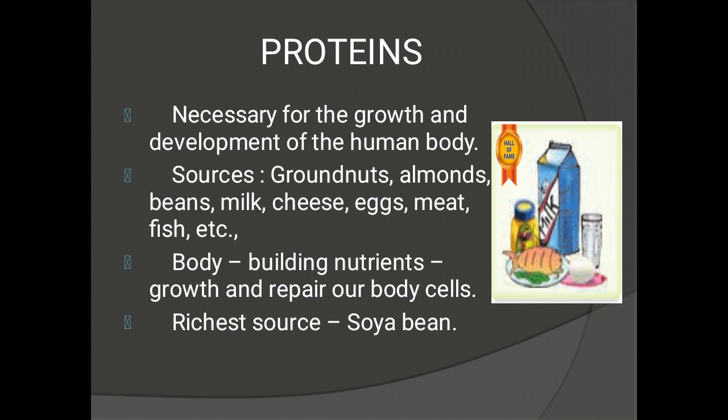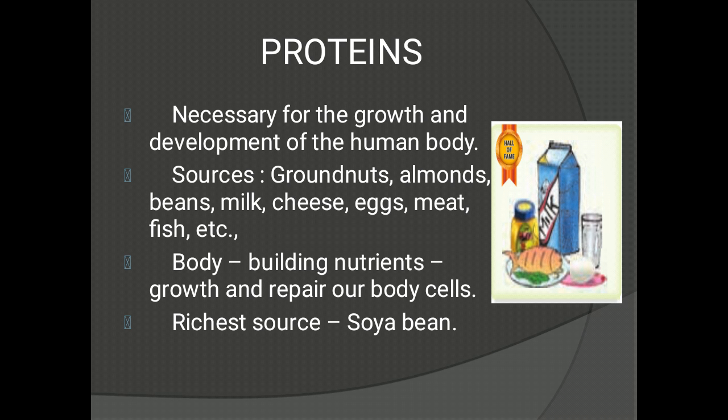So the sources are groundnuts, almonds, beans, milk, cheese, eggs, meat, fish, etc. Proteins are needed for growth and development of the human body. They are also known as body building nutrients since they help for growth and repair of our body cells.